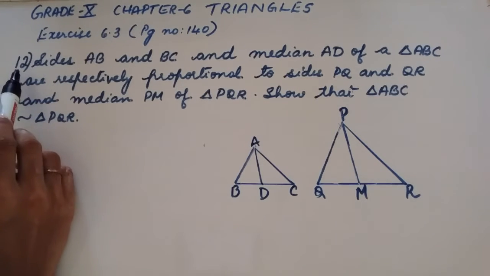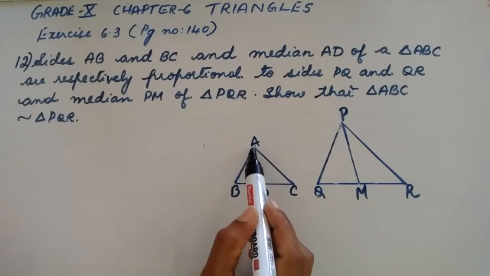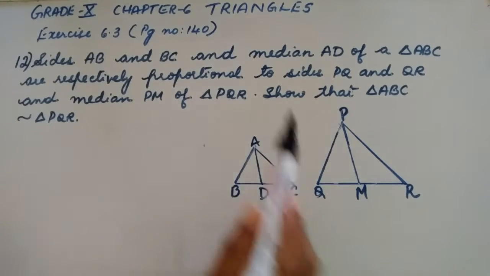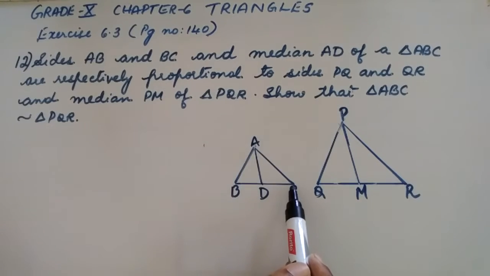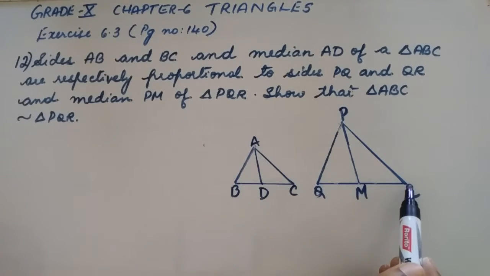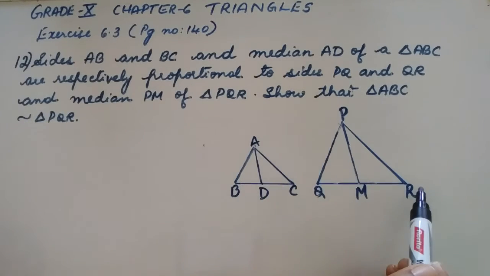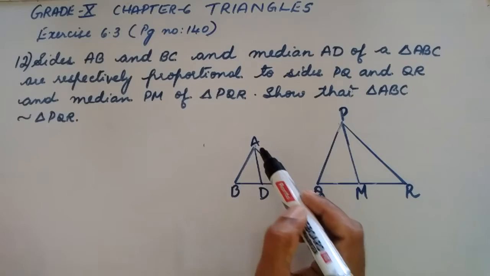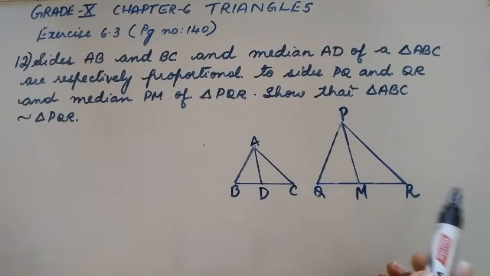Problem number 12. Sides AB and BC and median AD of a triangle ABC are respectively proportional to the sides PQ and QR and the median PM of triangle PQR. Show that triangle ABC is similar to triangle PQR.